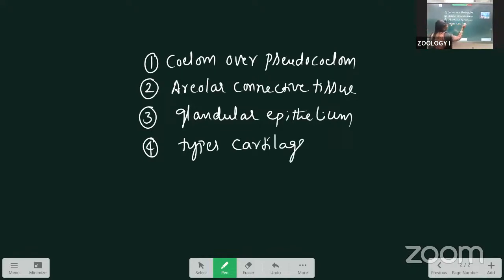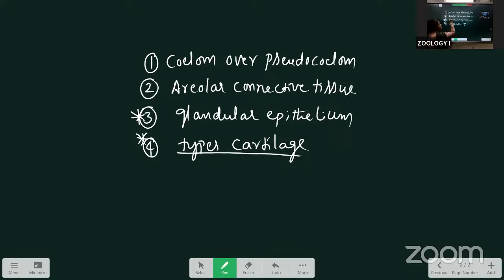Among these, two are compulsory learning questions. You learn them compulsorily. For the types of cartilage, the diagram is there. 3 diagrams are important, and diagrams also carry marks. That's why practice the diagrams. Glandular epithelium is the epithelium surrounded by glands, as we discussed.